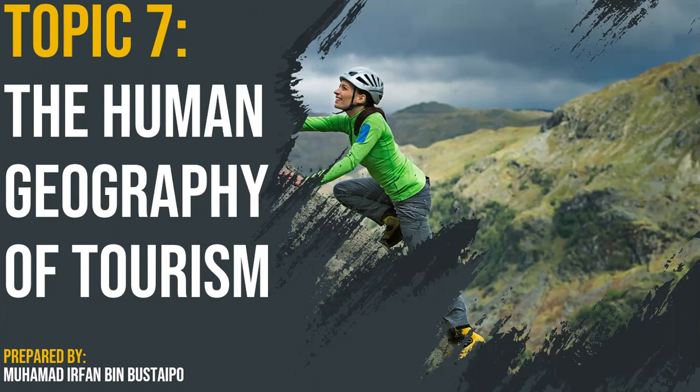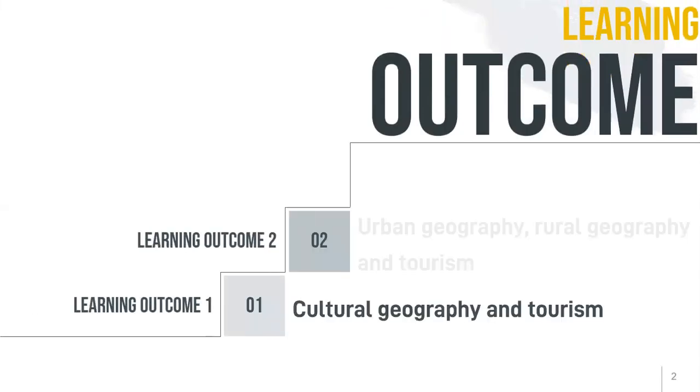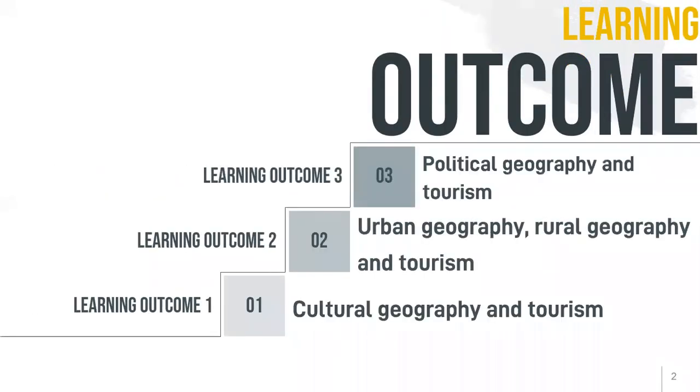What is meant by human geography? And also what is the information, the knowledge behind human geography? Today we will have 3 learning outcomes. For learning outcome number 1, that is cultural geography and tourism, we will learn what is cultural geography.